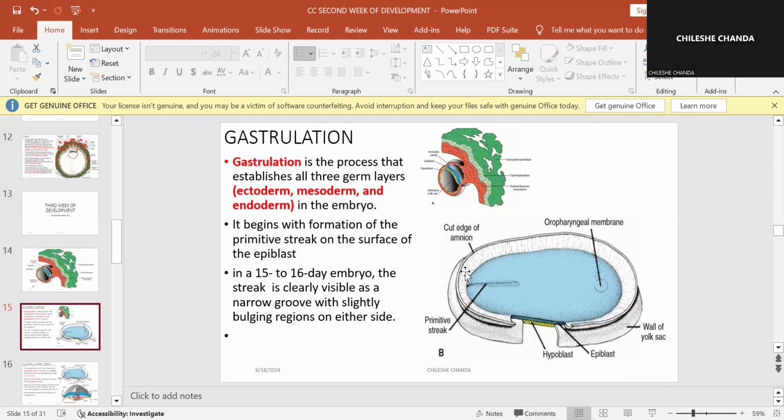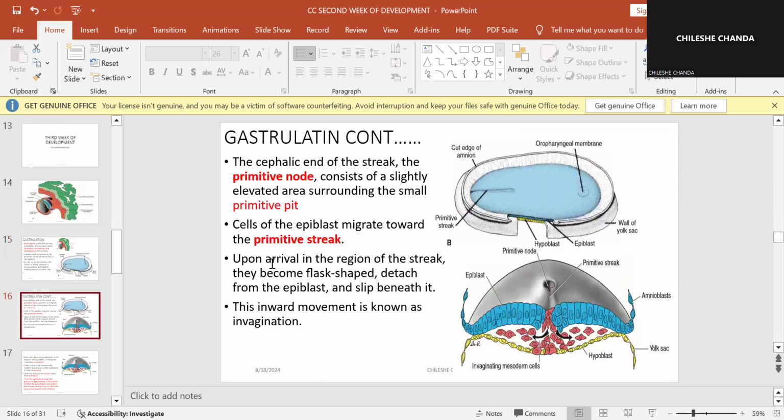So now what is going to happen in week 3 is that there is going to be appearance of what is going to be known as a primitive streak. This is going to be on the surface of the epiblast, on that layer that is closer to the amniotic cavity. In a 15 to 16-day embryo, the streak is clearly visible as a narrow groove with slightly bulging regions on either side, okay? So you are going to see that it is going to be a narrow streak. There's going to be bulging regions on either side.